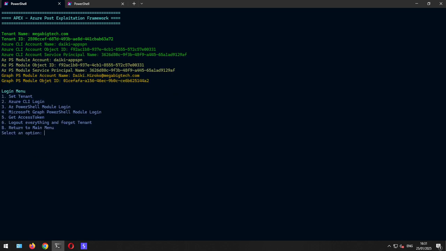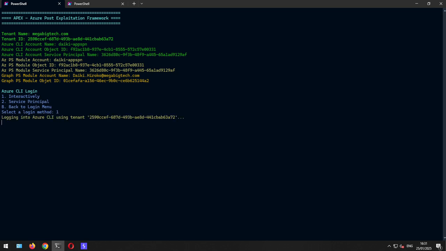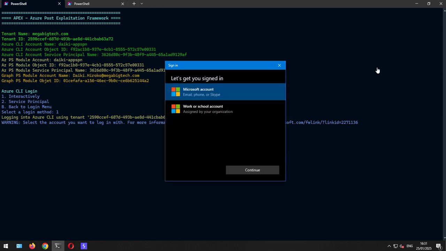For that, we are going to authenticate now with another user, and in that case that is the server user.